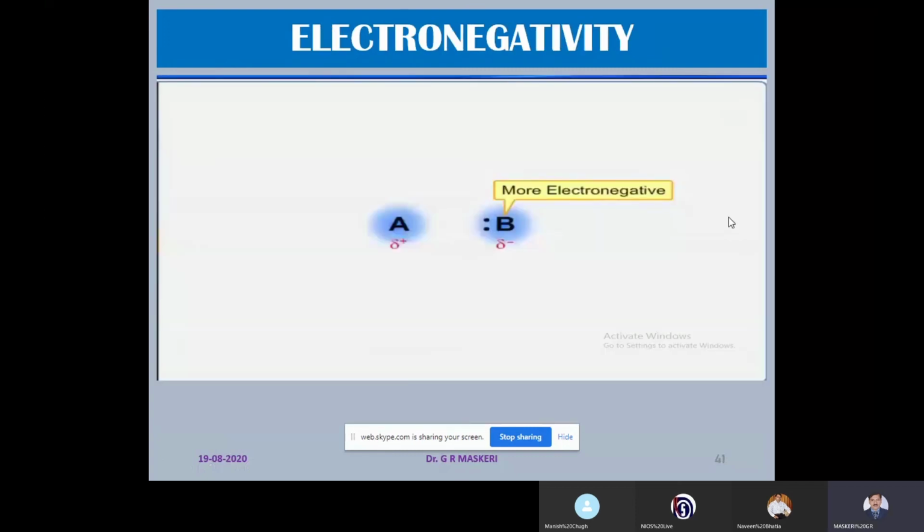Now, the fourth property is electronegativity. What is electronegativity? Electronegativity is the power of attracting the electron by the shared pair of electrons.